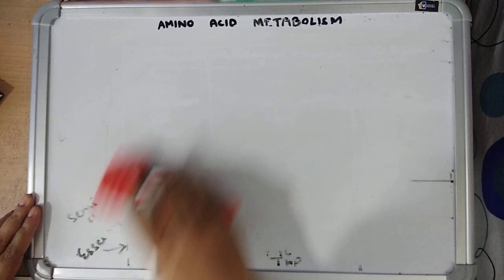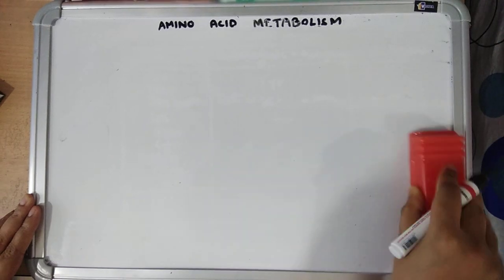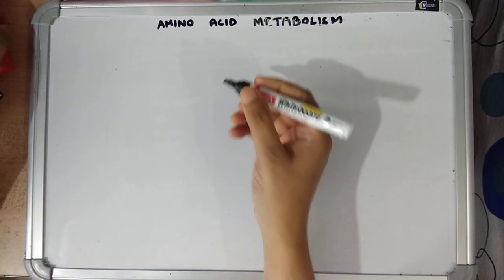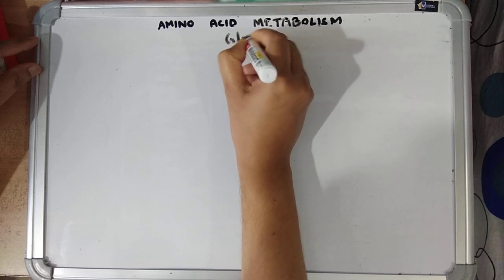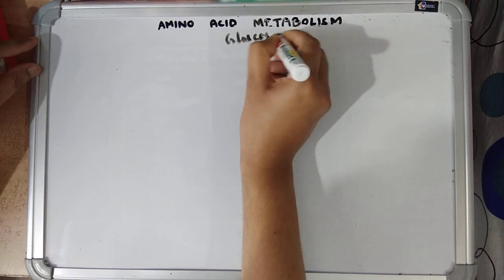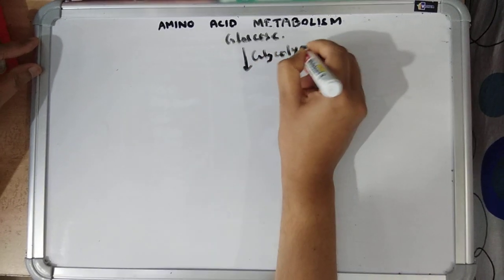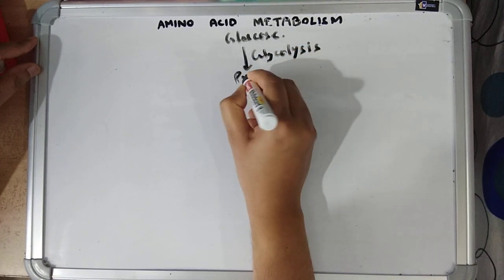Now, to understand the fate of carbon skeleton of the amino acids, we have to draw one diagram. From glucose, by the process of glycolysis, we get pyruvate.